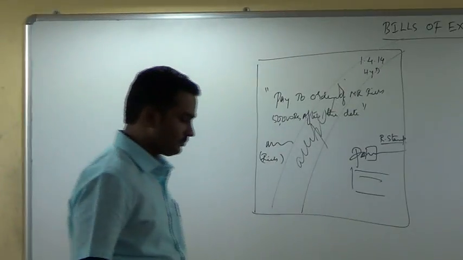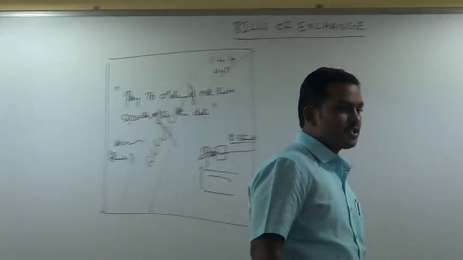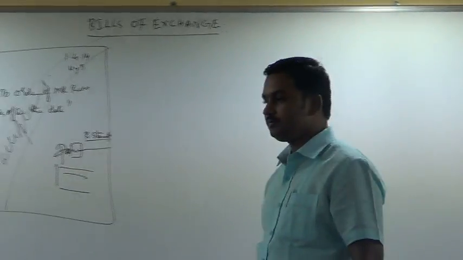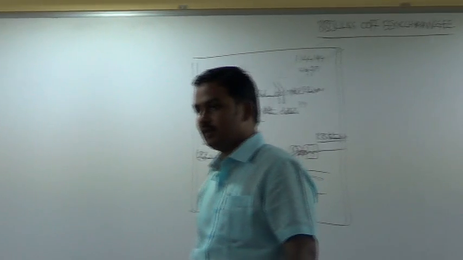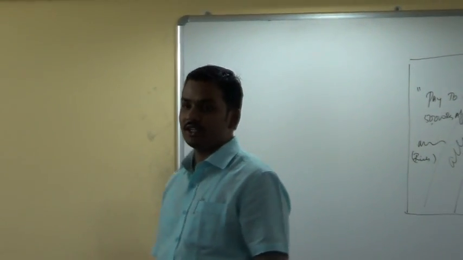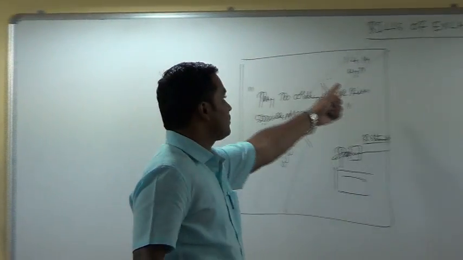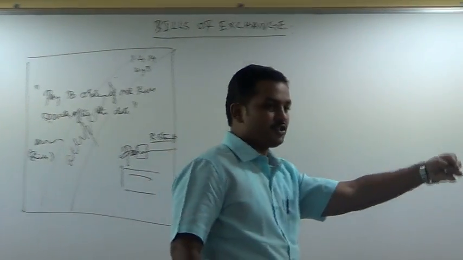Mr. Rich will keep the bill with him for the next 3 months. What will Mr. Rich do with the bill? He will keep it safely in his locker for the next 3 months. Now after 3 months, what will Mr. Rich do? Do puja to this bill? No. He will take out the bill from the locker on the due date, 3 months from this date, that is, on the day when the bill matures.